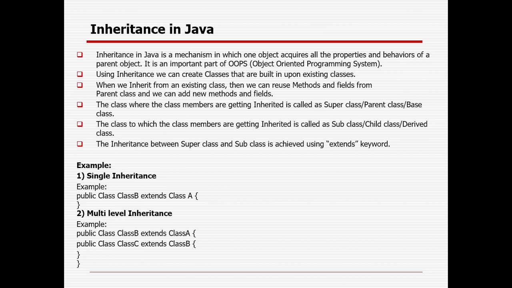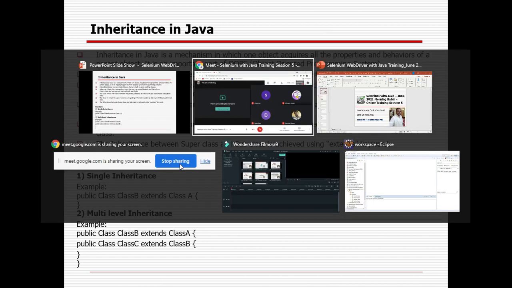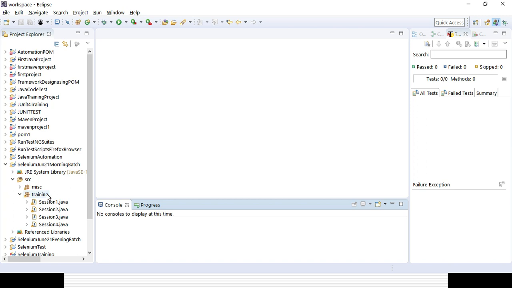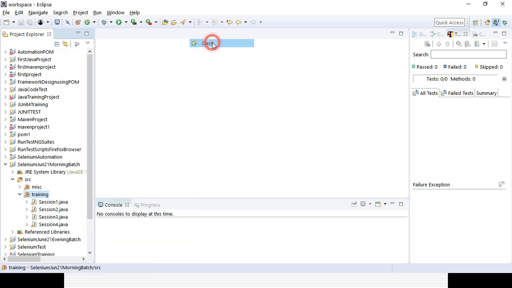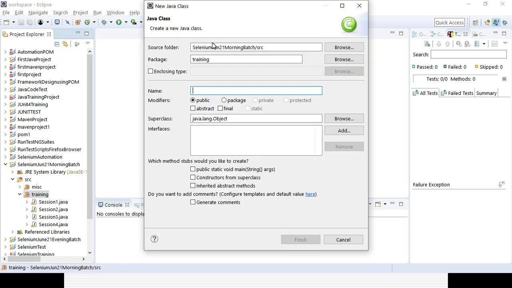Okay, so I will show you with a real-time example how the inheritance happens here. So this is the training project package we have created. So here I will be creating a class. The class name I can give as session 5 class A. So that is the class I am creating, session 5 classes. Let's see.